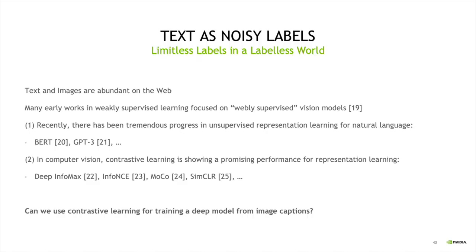So as you know, text and images are abundant on the web. In fact, early work on training from noisy labels was advertised as webly supervised vision models. However, recently there has been tremendous progress in unsupervised representation learning for natural languages. For example, BERT and GPT-3 and many other recent language models have shown very encouraging results in learning representations for words in a natural language. On the other side, in computer vision, contrastive learning is showing promising performance for representation learning. So in this part of the talk, we'd like to answer whether we can use contrastive learning for training deep vision models from image captions as noisy annotations.